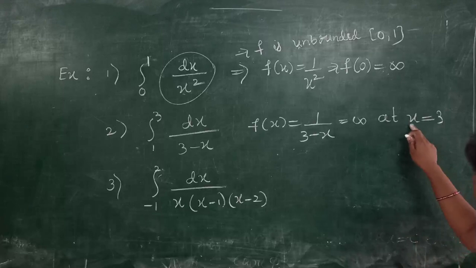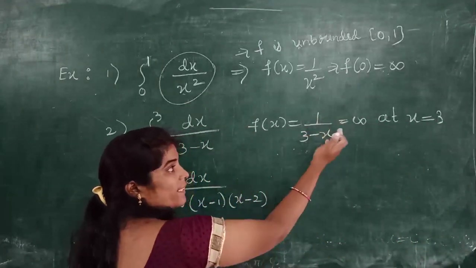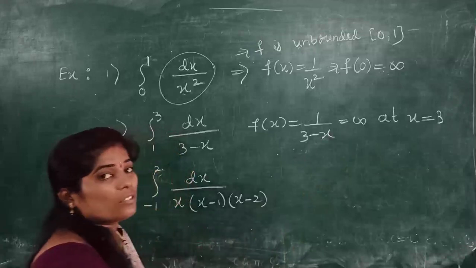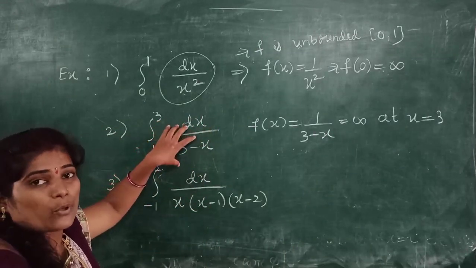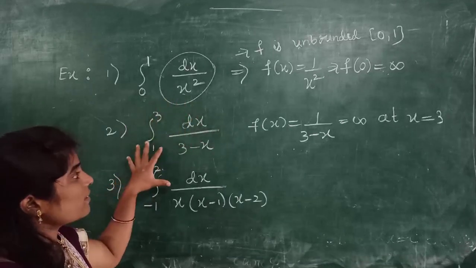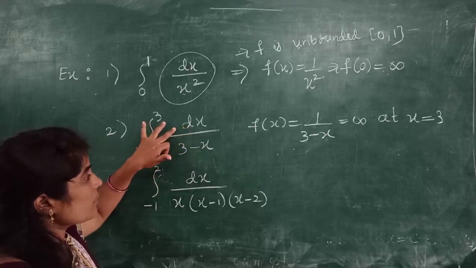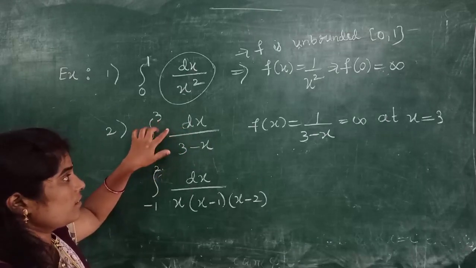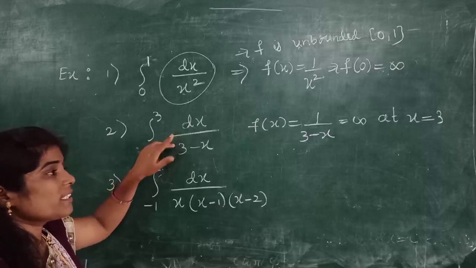That means 3 minus 3 equals 0, and 1 divided by 0 gives infinity. Therefore this integral is also an improper integral. It looks like a proper integral, but after checking the function value, this function is unbounded, therefore it is an improper integral.